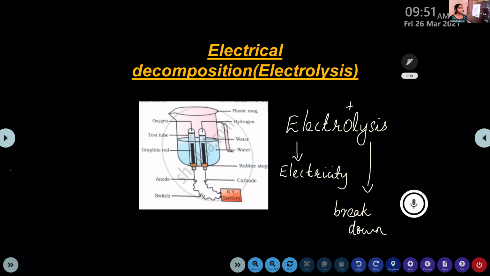This is the second type of decomposition reaction. First one, thermal decomposition, the decomposition reaction carried out by the process of heating. And the second one, the decomposition reaction carried out by using electricity. It is known as electrical decomposition or electrolysis. Clear? Is this clear for you?